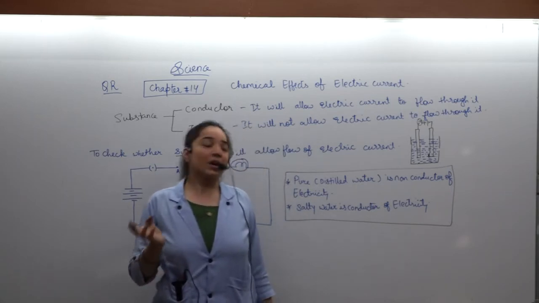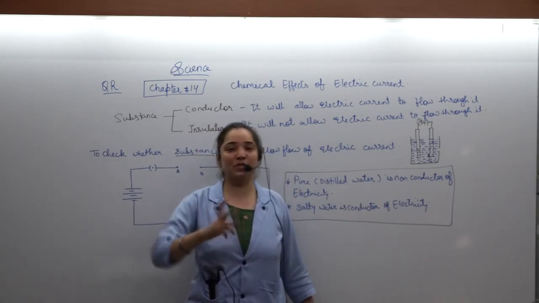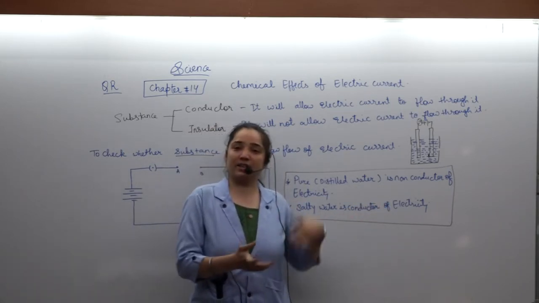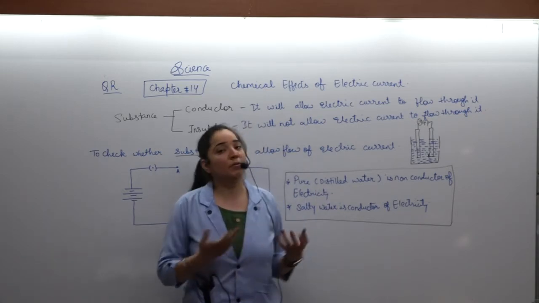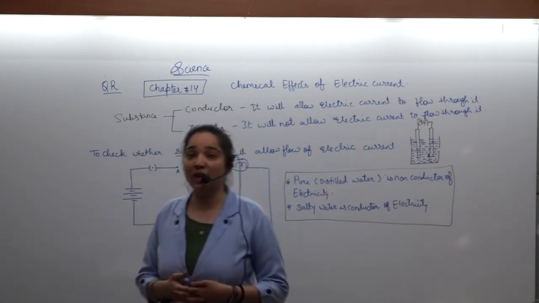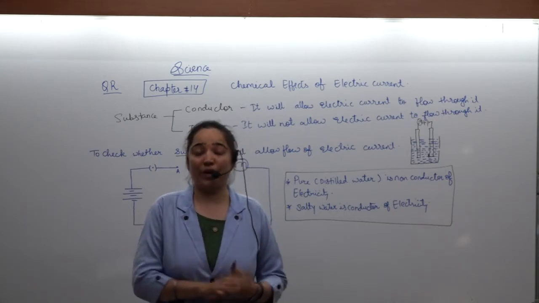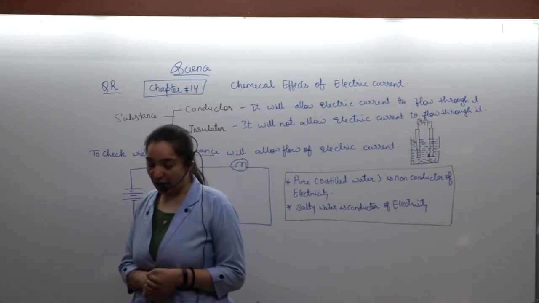Observation table. If the bulb is glowing, then you have to write that we observed that the bulb glows. If the bulb is not glowing, then you have to write the bulb does not glow. This is how very simply you can check the entire thing.